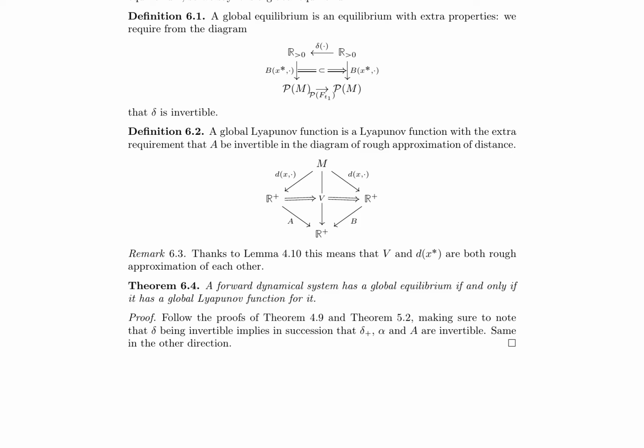They introduce the concept of global equilibrium, where delta is invertible, and provide a definition of global Lyapunov function, which requires it to be invertible. The authors prove that a forward dynamical system has a global equilibrium if and only if it has a global Lyapunov function. The paper then explores the notion of properties of functions and morphisms, introducing definitions for property P, property P1, P2, and property P1.